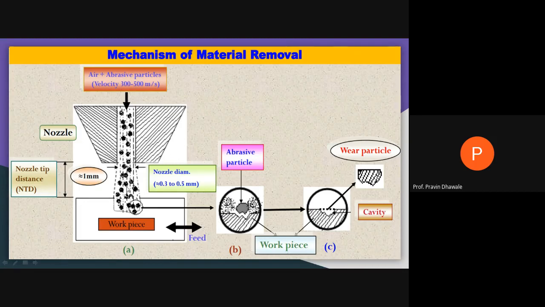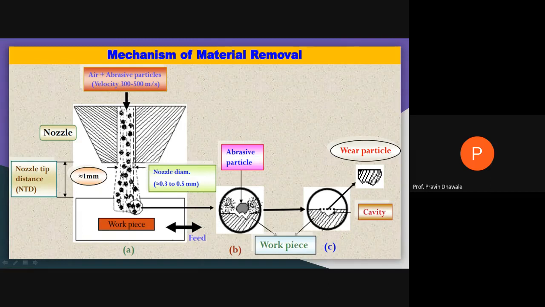The distance between the tip or mouth of the nozzle and the surface of the workpiece is called the nozzle tip distance, or in other words the stand-off distance, and it must be a maximum equal to 1 mm. The diameter of this nozzle is about 0.3 to 0.5 mm.